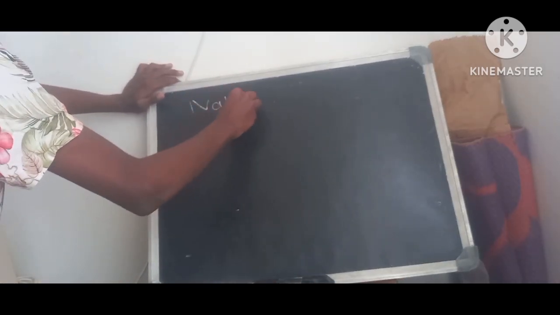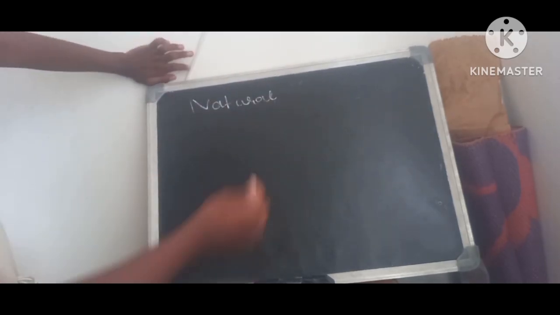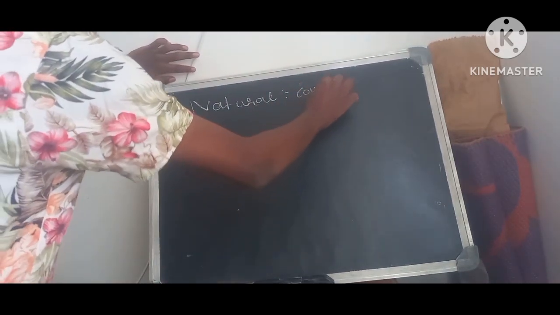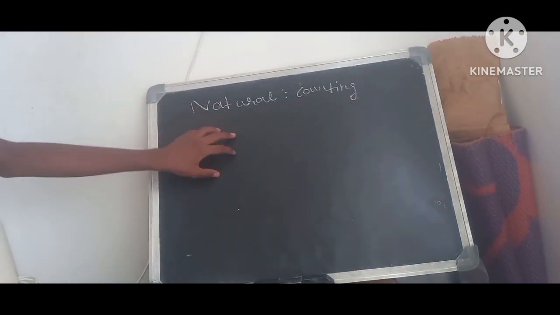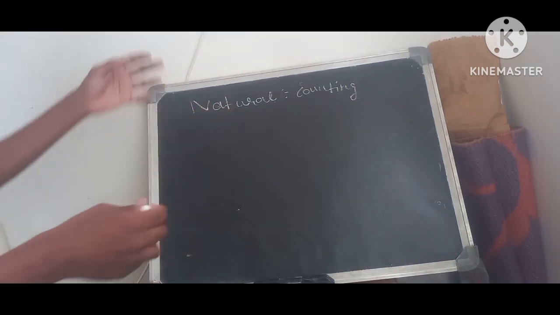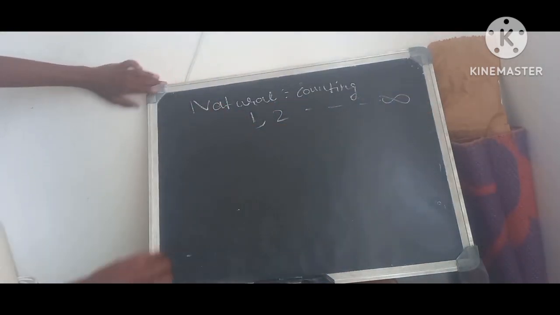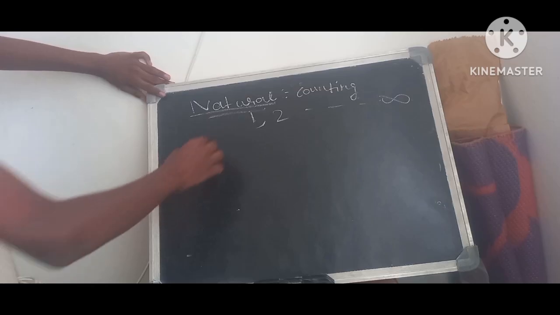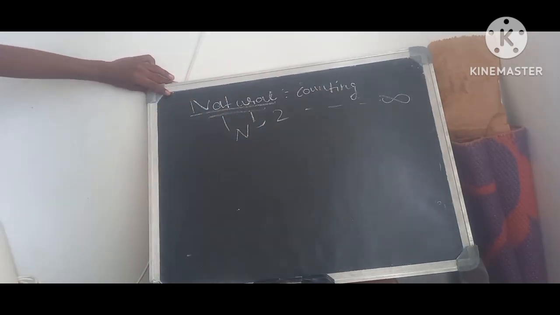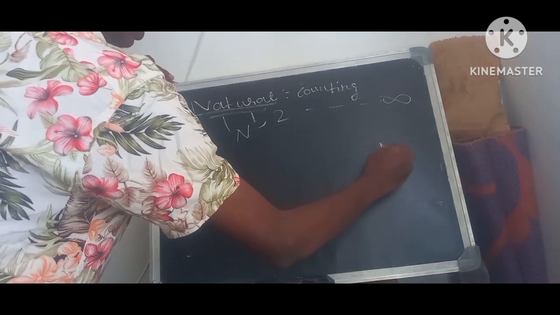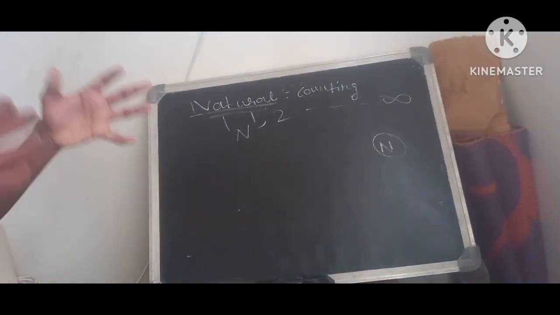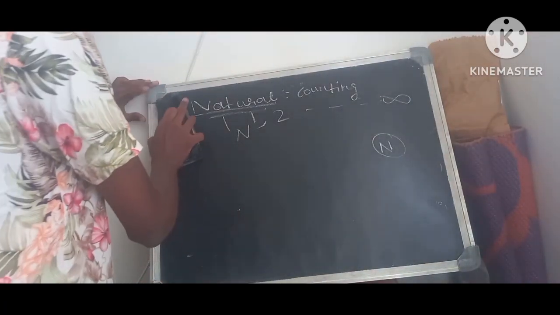Now we have many types of numbers, right? We're going to recall some of the numbers which we learned in the old classes. First is natural numbers. What do you mean by natural numbers? Natural numbers are basically the counting numbers. These are the numbers which you can count, or in simple words, numbers starting from 1 to infinity. We call them natural numbers. Natural numbers are denoted by the symbol N. Here we will draw a diagram which represents natural numbers. Okay, clear? Then we're going to expand this circle with other numbers also.